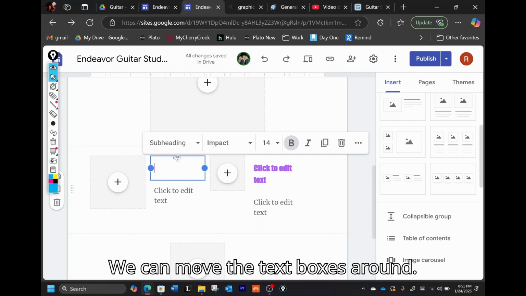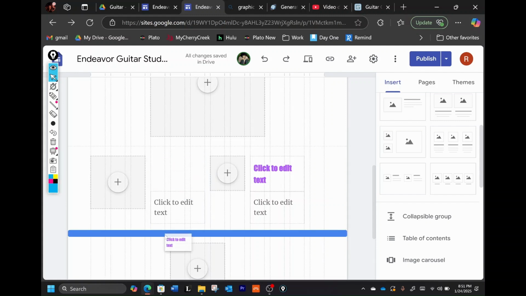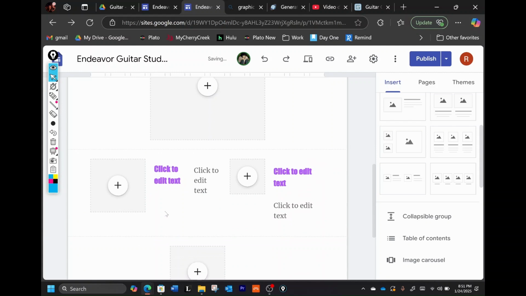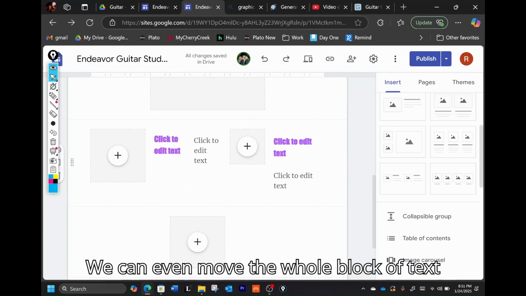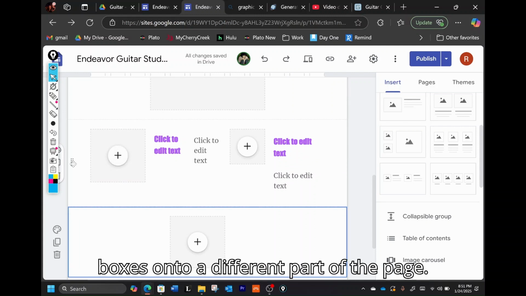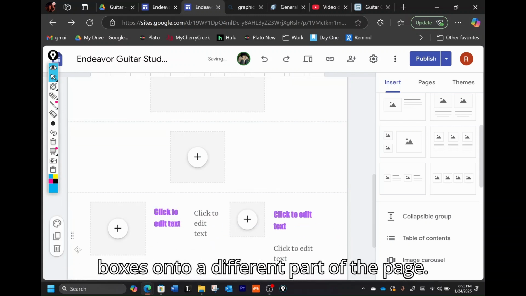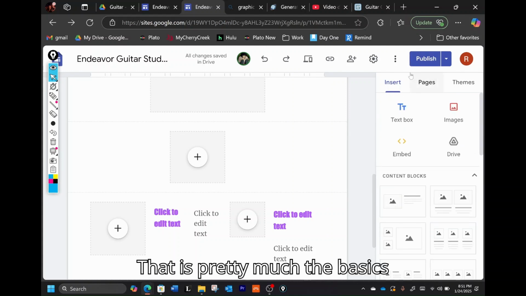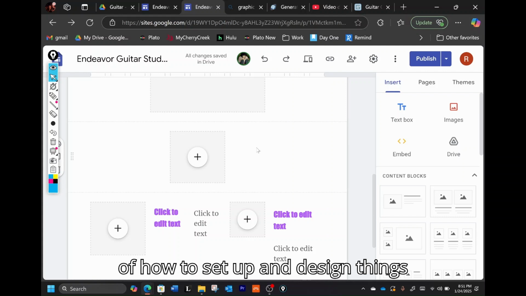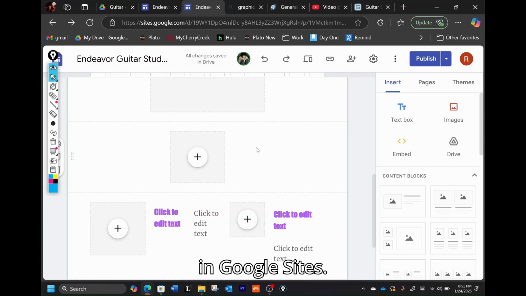We can move the text boxes around. We can even move the whole block of text boxes onto a different part of the page. That is pretty much the basics of how to set up and design things in Google Sites.